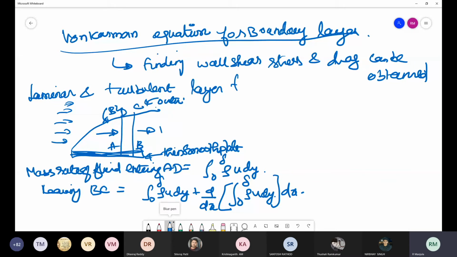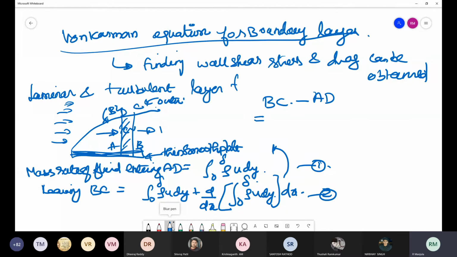Okay. And then what will be the mass rate of flow inside the control volume? So this is taken as control volume. That is going to be the mass rate of fluid through BC minus mass rate of fluid through AD. So if we deduct equation 2 from 1, then you will get the mass rate of fluid actually present in the control volume.